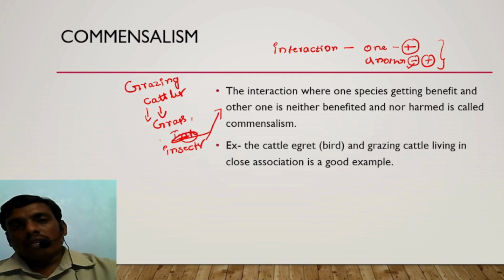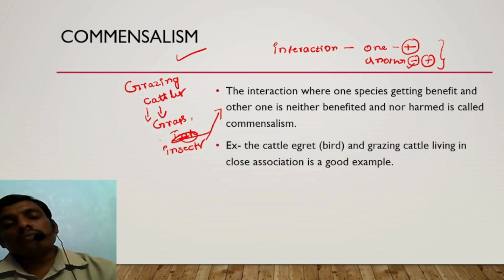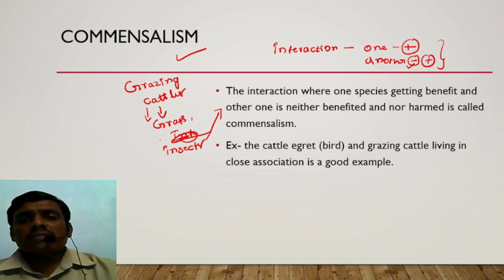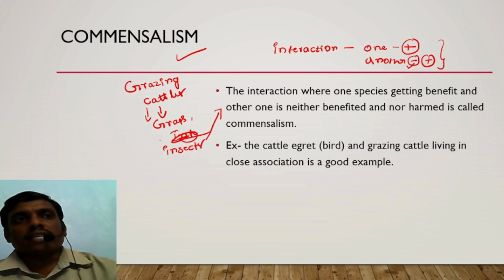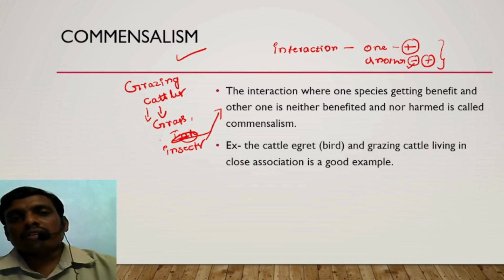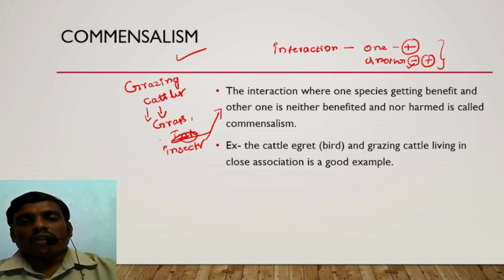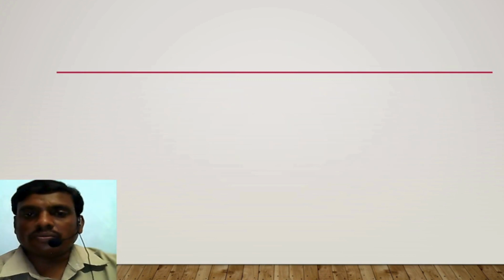So this kind of interaction is termed commensalism. Why? Because the cattle are not directly feeding the birds, but the birds are getting a benefit from the cattle. Such an association is commensalism.